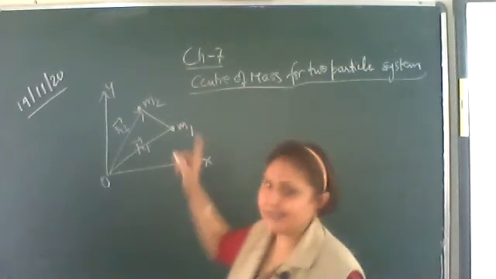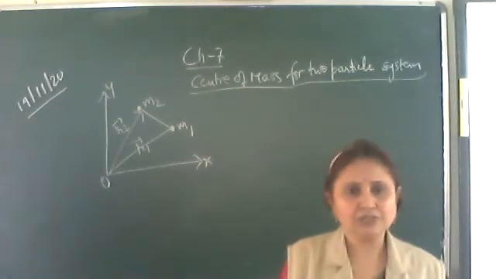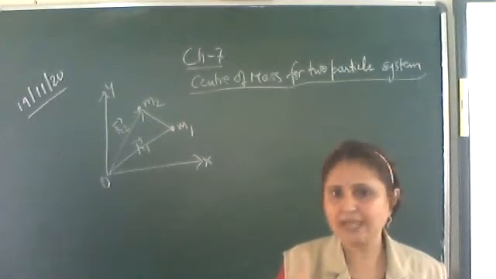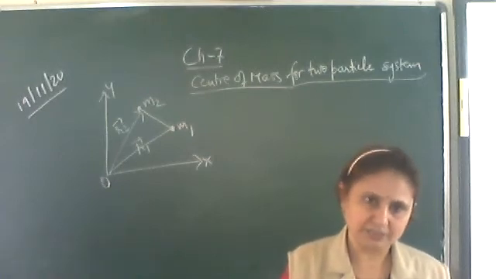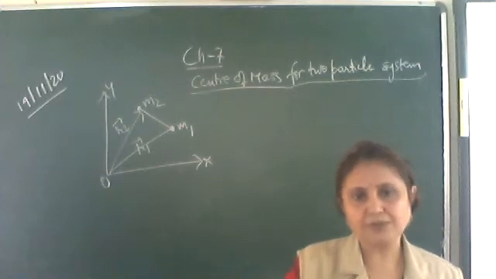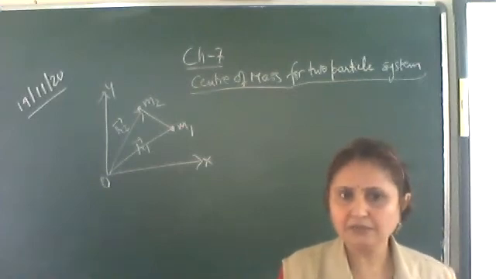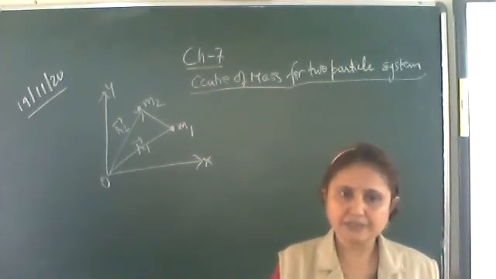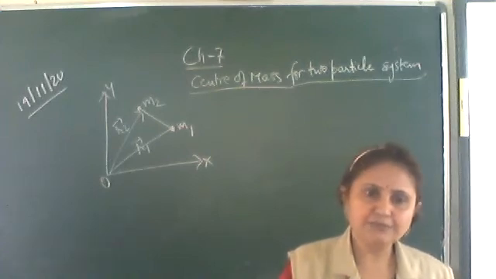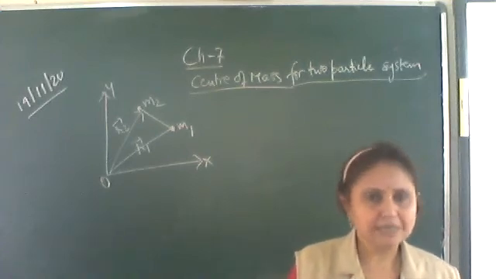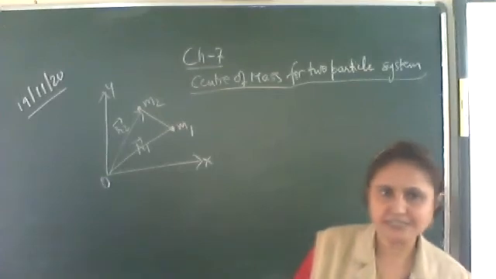Now let external force capital F be applied on the system. Some force will be applied on the first particle, m1, let it be F1, and some force is applied on the second particle, m2, let it be F2.